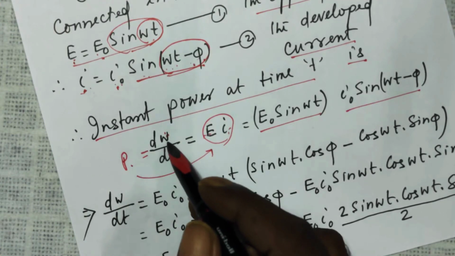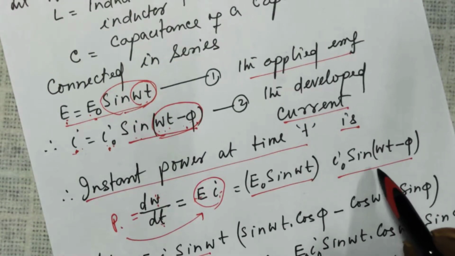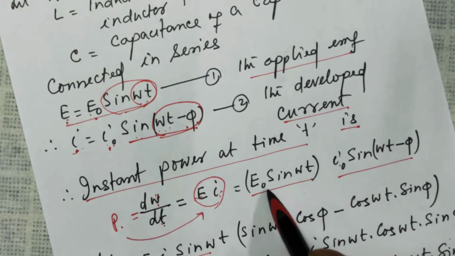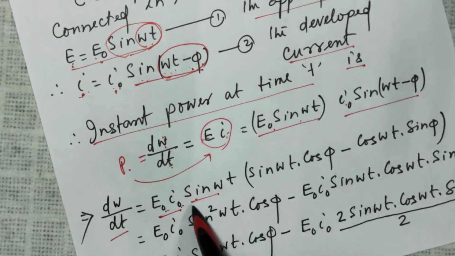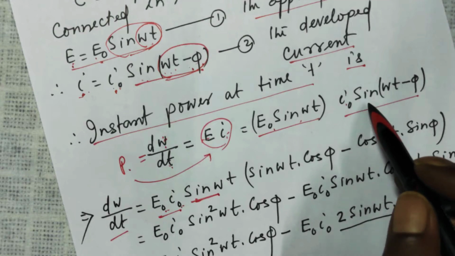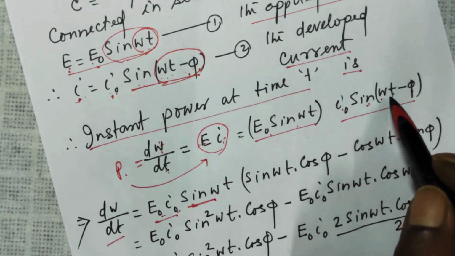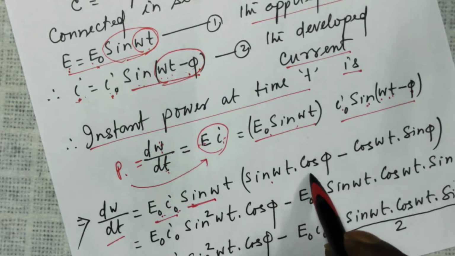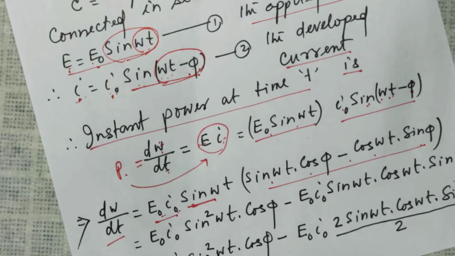So dW by dt is E naught sin omega t times I naught sin omega t minus phi. I bring this I naught here, so it becomes E naught I naught sin omega t, and for the term sin omega t minus phi, use the sine of A minus B formula: sin A cos B minus cos A sin B. I expanded it.